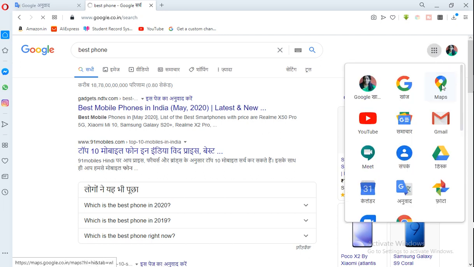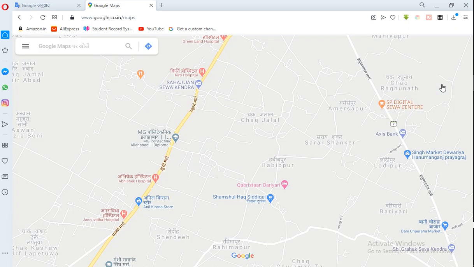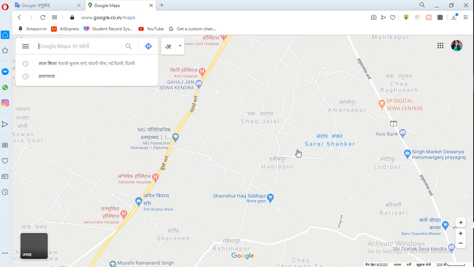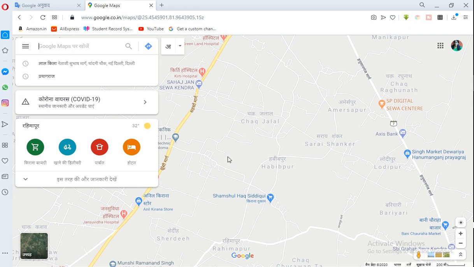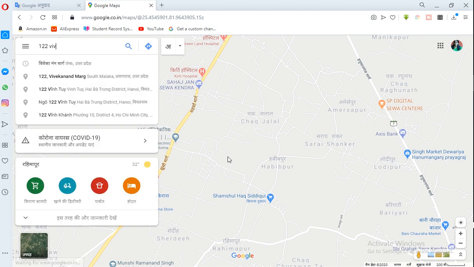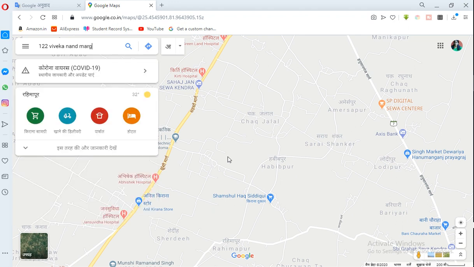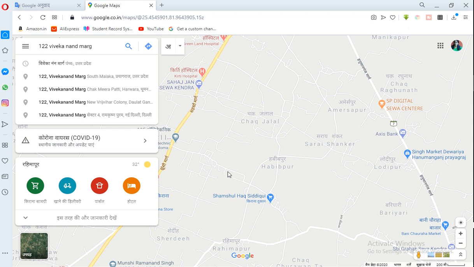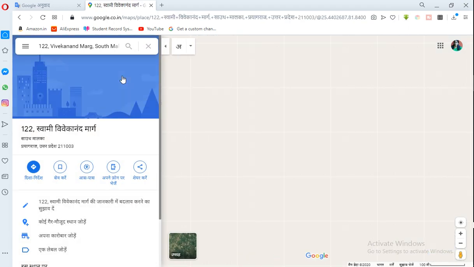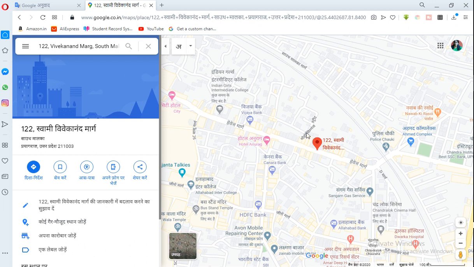Now map. Map is the facility through which you get your home address. Suppose I am writing 122 Vivekanand Marg. This is my address. South Malaka, Prayagraj, Uttar Pradesh. Look at here. It's showing the 122 Vivekanand Marg.